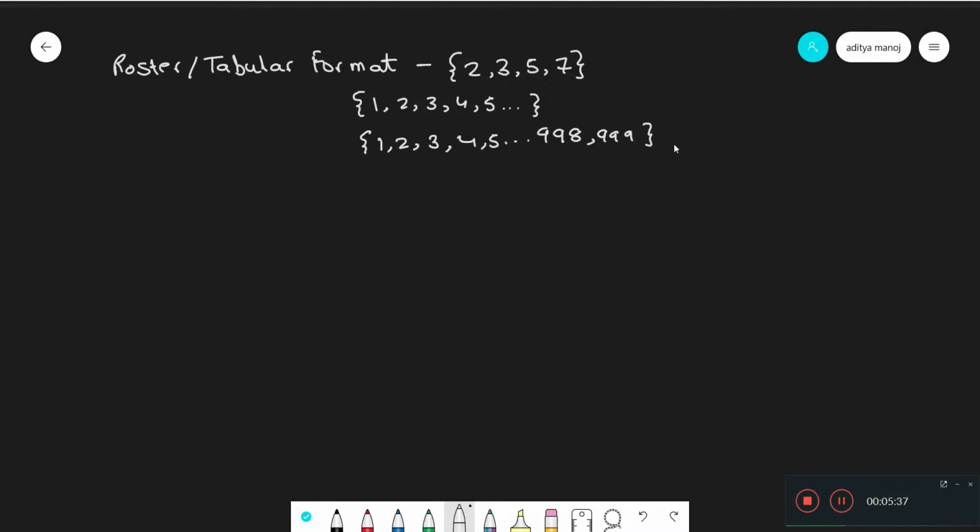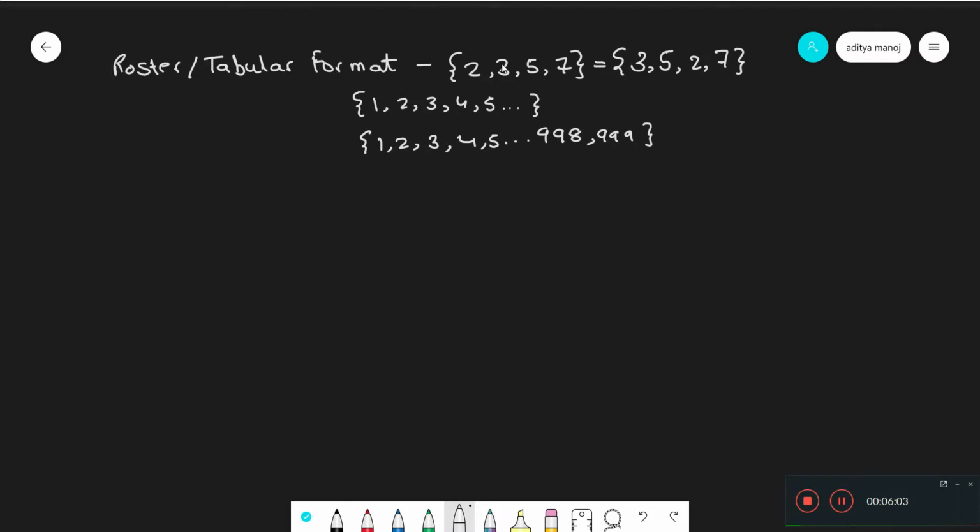Well, one important thing to note here is that in tabular format or roster format, the order doesn't matter. For example, in the first set, instead of writing this, I could have just written 3, 5, 2, 7, and it would have been the same set. These two would have been equal. Why? Because the order doesn't matter.